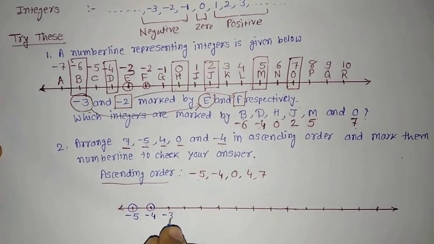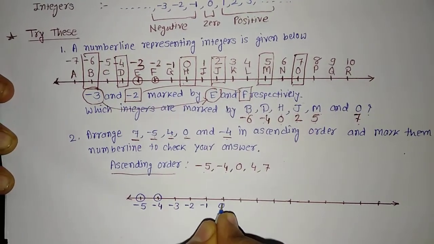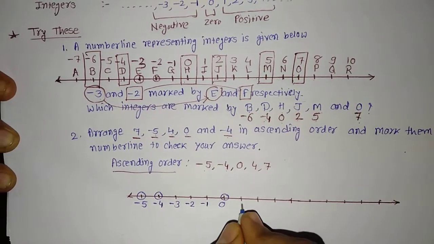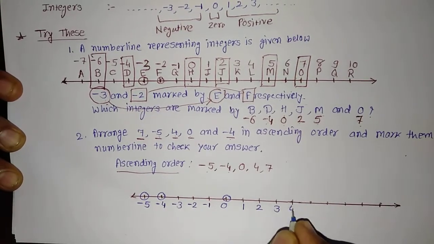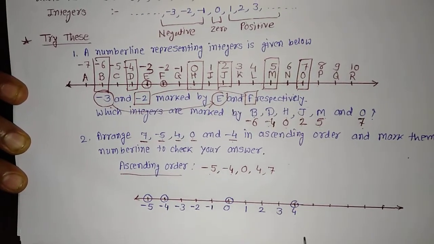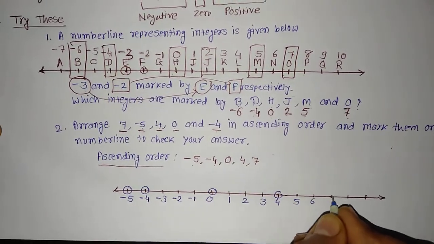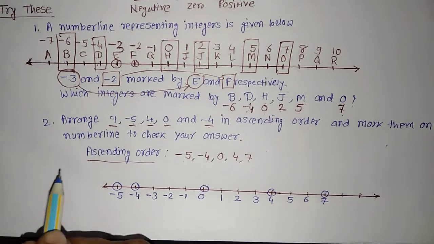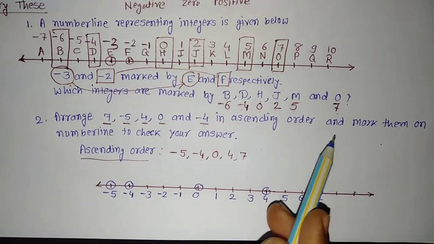That is minus 3, minus 2, minus 1, 0. 0 is also a number, so I'll mark 0 here. Then it will go 1, 2, 3, 4. 4 is also a number which is given here. And then 5, 6 and 7. So 7 is also such a number. So you can see we have arranged 7, minus 5, 4, 0 and minus 4 in ascending order and